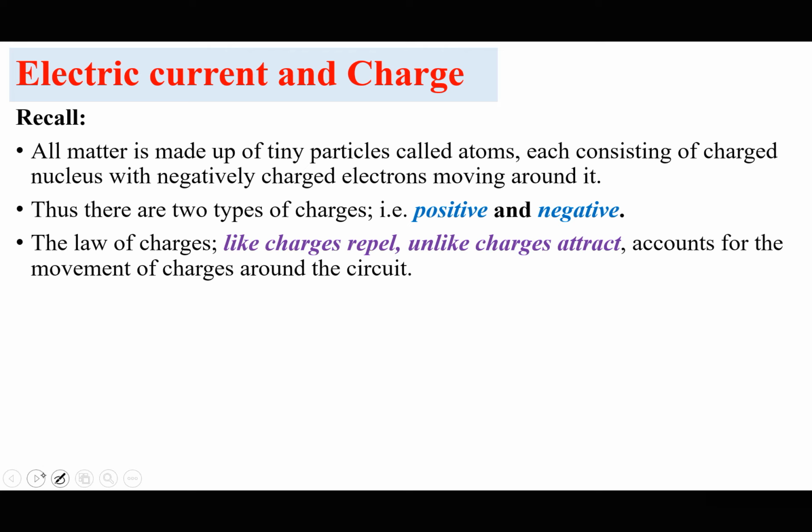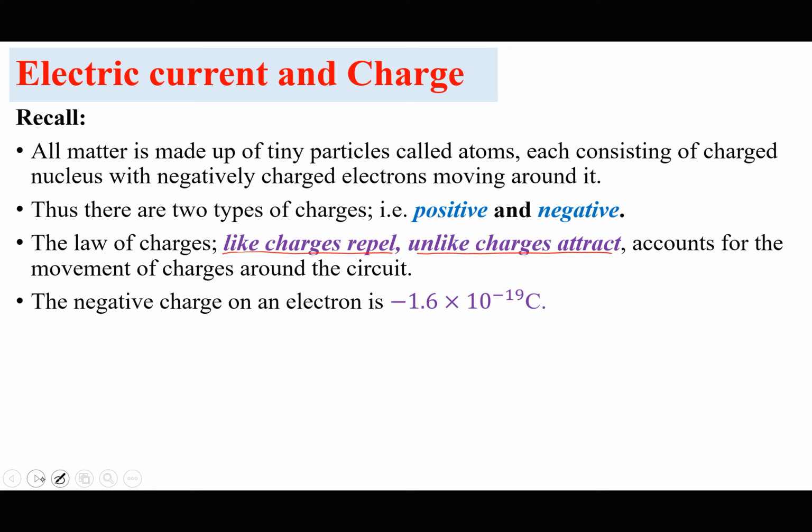From IGCSE, you also remember like charges are supposed to repel and unlike charges are supposed to attract. And this accounts for the movement of charges around the circuit. Because like charges repel and unlike charges attract, then we can have free movement of charges around the circuit.